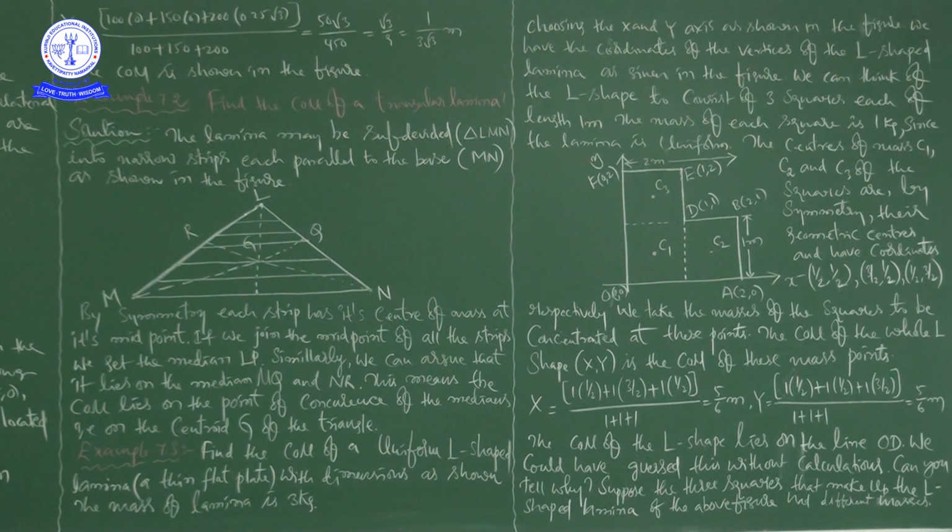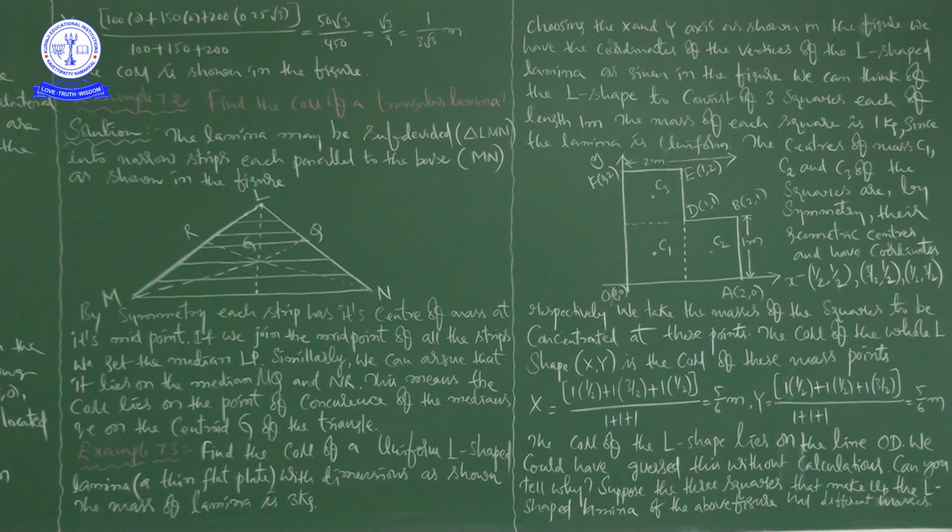That is what triangle element into narrow strips like this, each parallel to the base MN, as shown in the figure. By symmetry, each strip has its center of mass at its midpoint. That you know very well, because how to find the center of mass, you know.